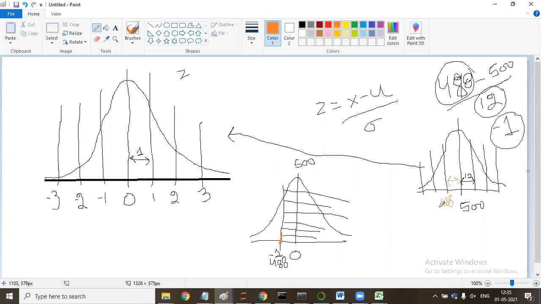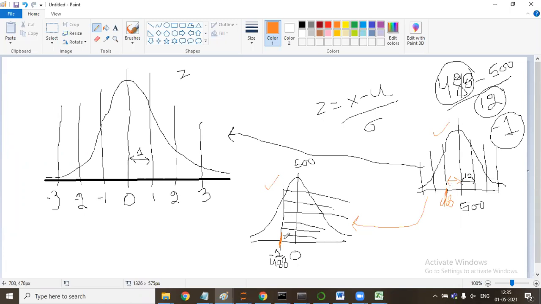We have tables we can refer to for the standard normal distribution, but not for this one. That's why we converted it into this distribution where 500 becomes 0 and 12 becomes 1. Earlier 488 was falling on this division, now it is falling exactly here.